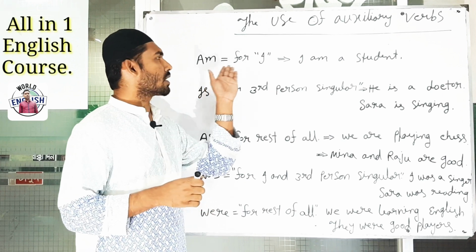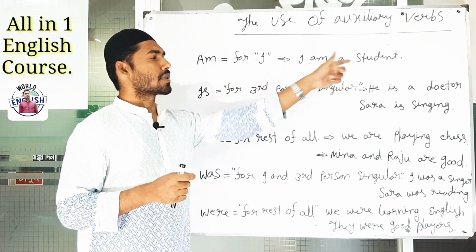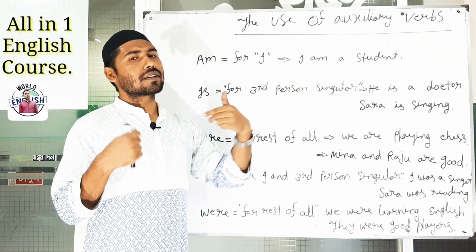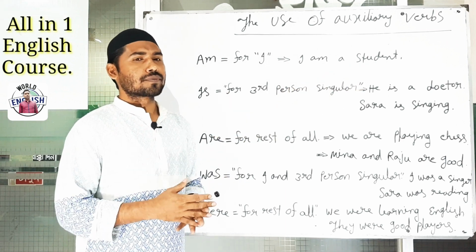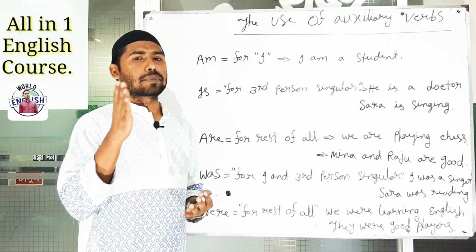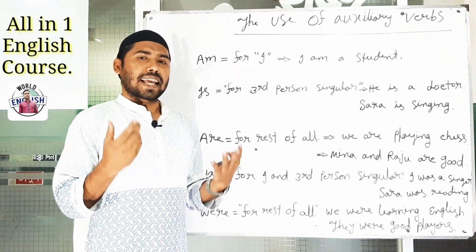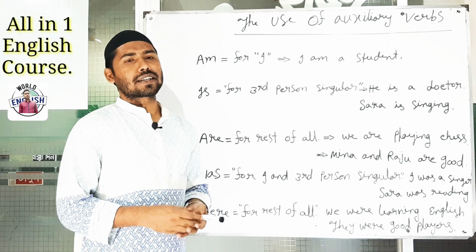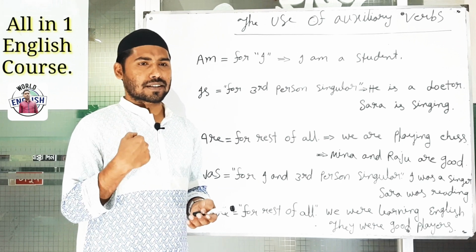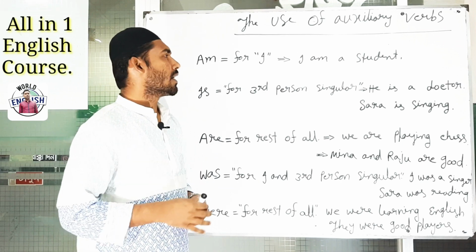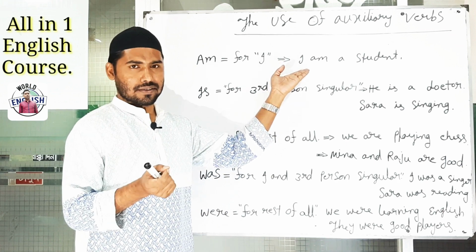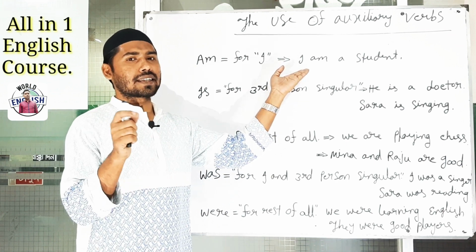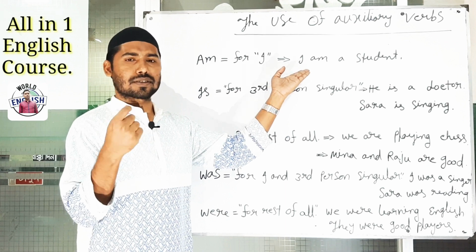Am will be used only with I. Suppose I am a student. I am learning English. I am going home. I am a singer. I am a doctor. I am an engineer, whatever. When the subject will be I, that time we will use am always. Not with any other person or subject.